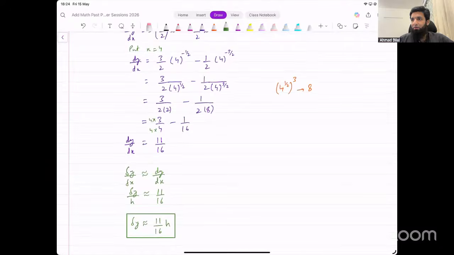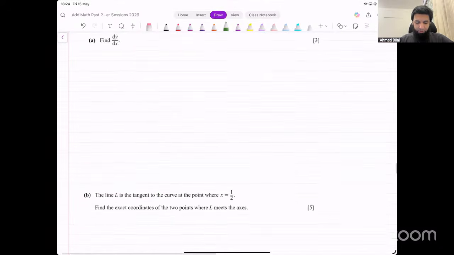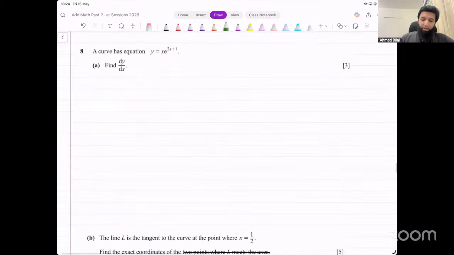All right, let's move on to the next question. Question number 8. Let's try this now. A curve has this equation: y equals x e raised to power 2x plus 1. We need to find dy over dx. Now it's a product. Two things are multiplying.